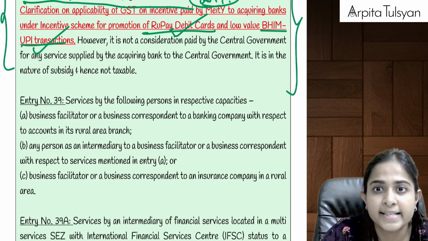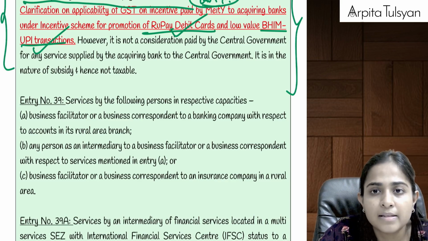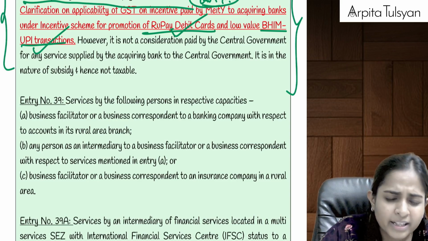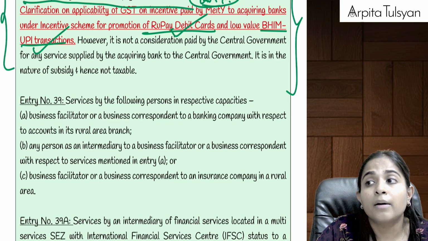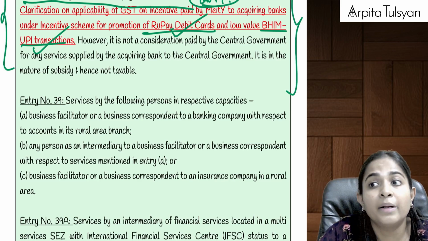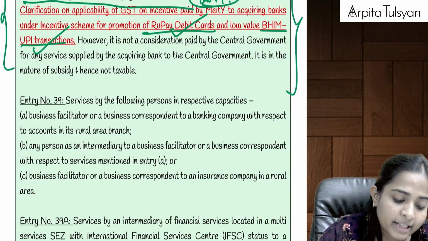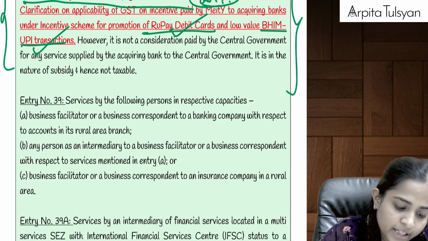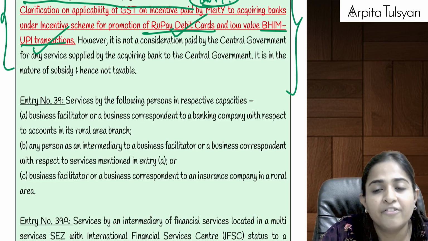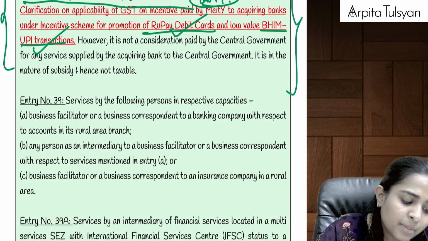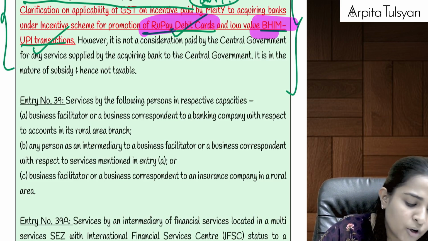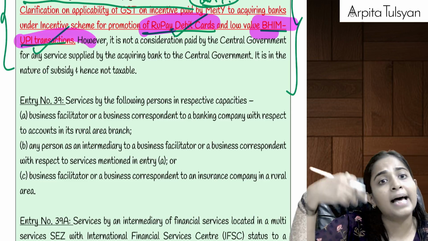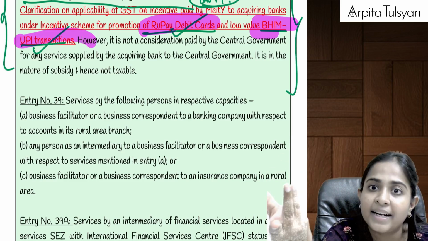Like Razor Pay is there, then Simple Money is there, then CC Avenue, if you have heard. These are your intermediaries. Or Paytm Money, Bill Desk. Now they said, sir, how is it possible for us to work if we don't collect any processing charges? So government said don't worry, we will provide you subsidy, but if the customer is making the payment through RuPay debit cards or Bhim UPI, please don't charge any transaction charges from the customer, as well as from the merchant, as well as from Pantaloons.